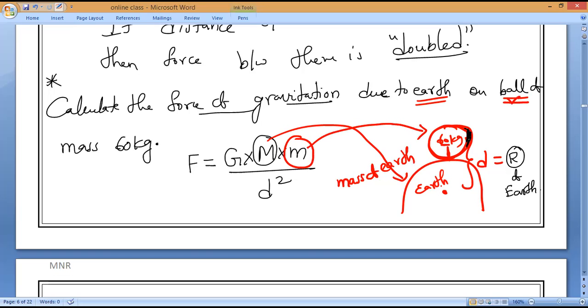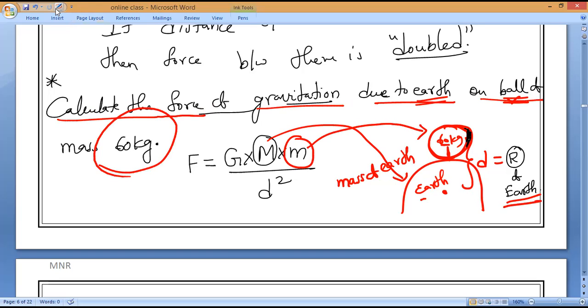Here, they have not given any data regarding the mass of Earth and radius of Earth. Still, we have to know and solve. We want to calculate the force between these two bodies, so we need the mass and radius of Earth.